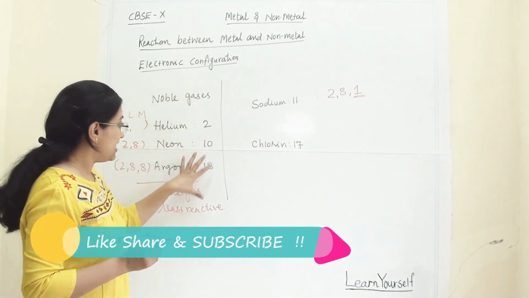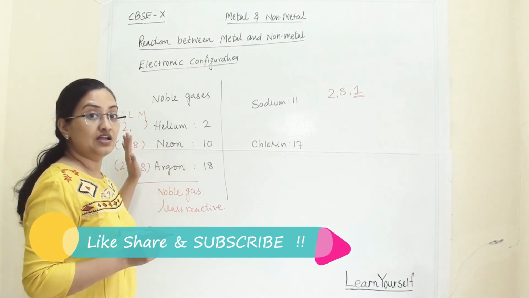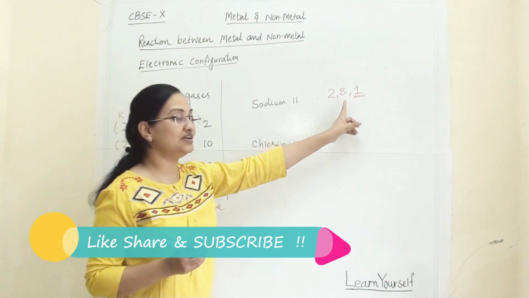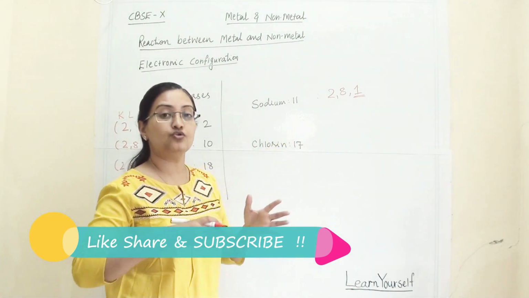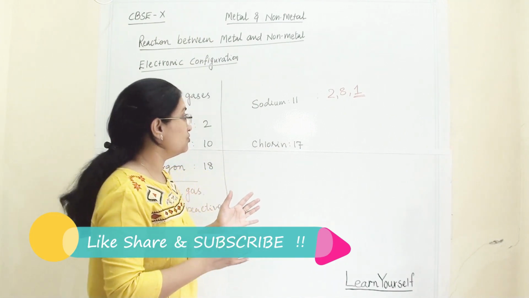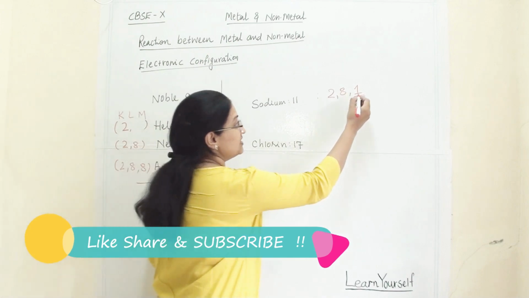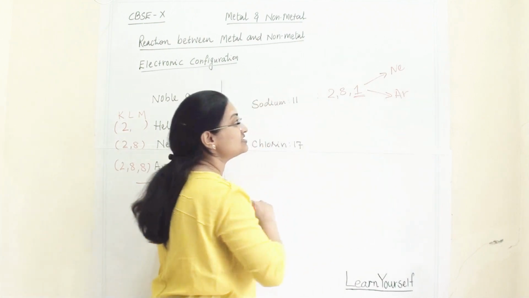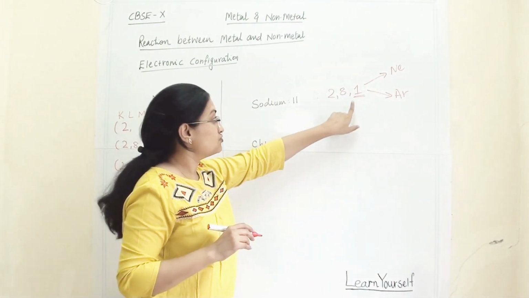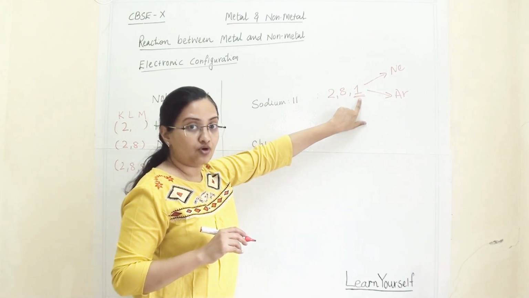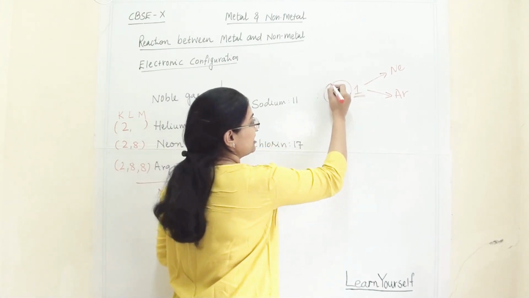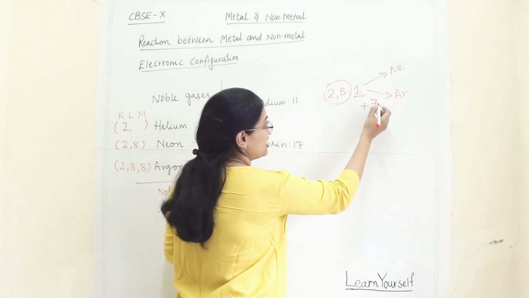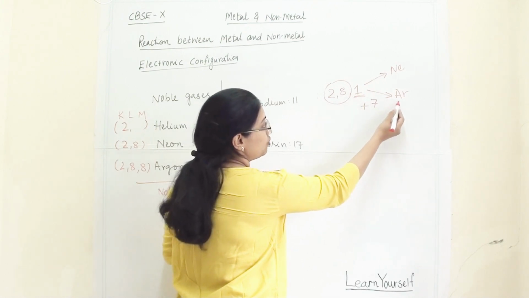These atoms are stable. Why? Because all the orbitals are filled with electrons. If they are not filled, then they are reactive. They want to become stable like a noble gas. So they will see whether following neon's electronic configuration is easy or argon's is easy. If it loses one electron, then it will get neon's electronic configuration. And if we add 7 electrons, then it is going to follow argon's.